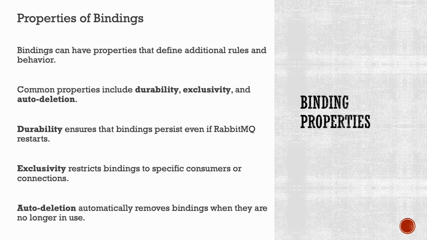Auto-deletion. Auto-deletion is a property that automatically removes bindings when they are no longer in use. When a binding is no longer needed or is no longer receiving messages, it can be automatically deleted to free up resources. This feature helps in managing the lifecycle of bindings and preventing unnecessary clutter in the RabbitMQ server.